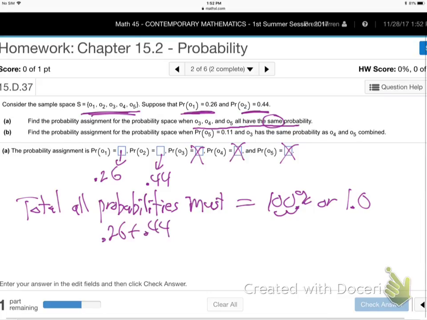0.26 plus 0.44, this one plus X plus X plus X must all add up to be 1.0, or 100 percent, or I'll do decimals, 1.0 decimal. Right? Because that's like rain and no rain. They have to make 100%. They're everything that can happen. That's what sample space means, everything that can happen.